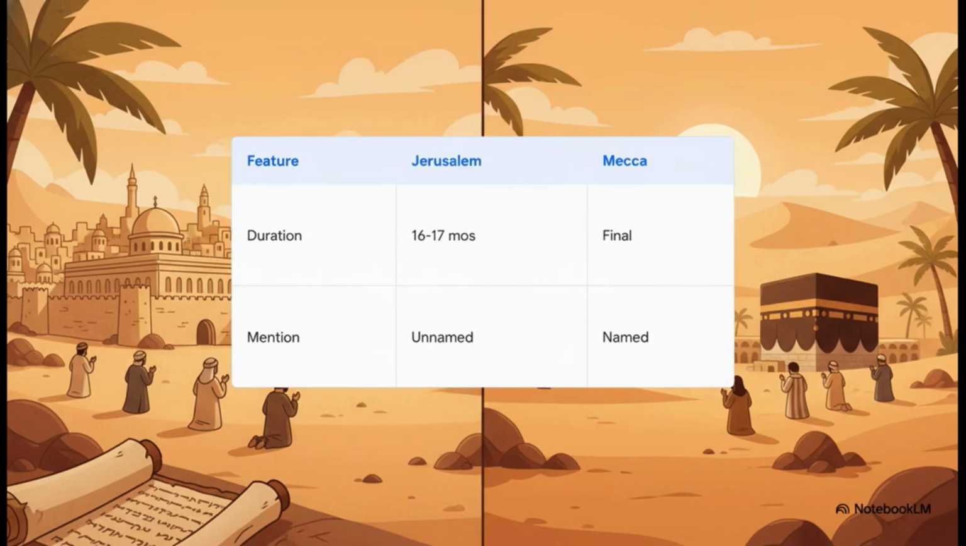Textual analysis points to this pattern of preemptive defense, a concept known as kitman. Muhammad justified pivoting away from Jerusalem by claiming the people of the book secretly knew he was right all along, but were just stubbornly suppressing the truth. It's a pretty fascinating way to distance the new movement from the original textual authorities.